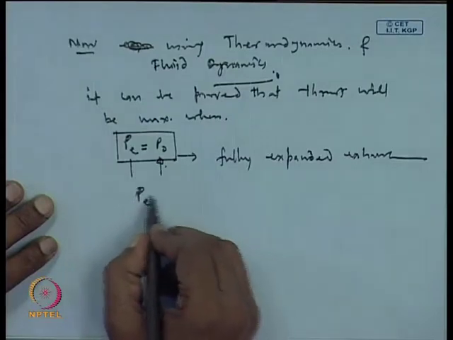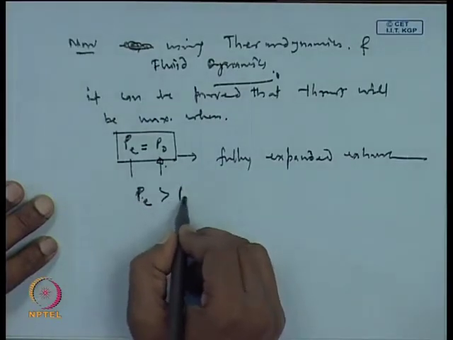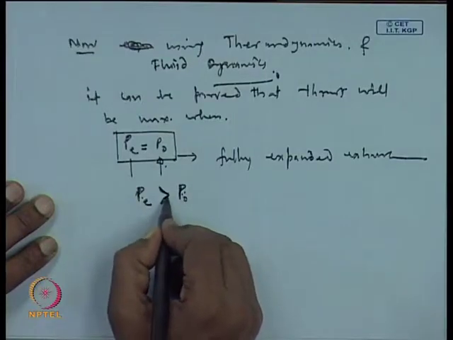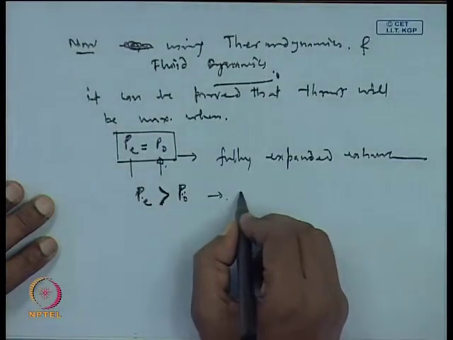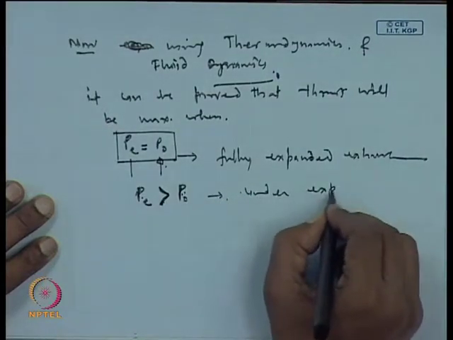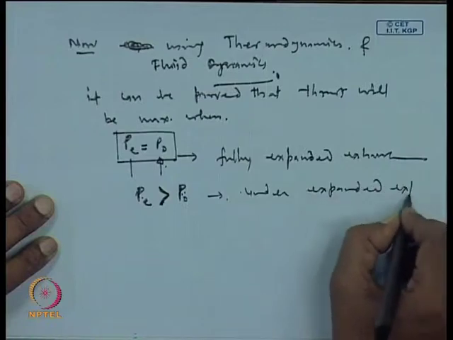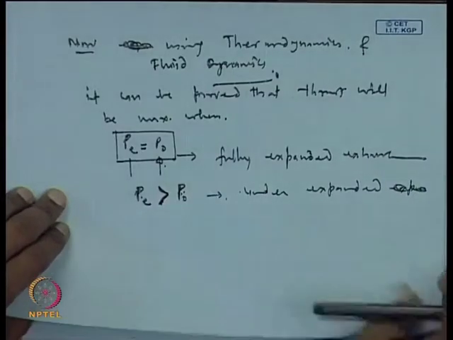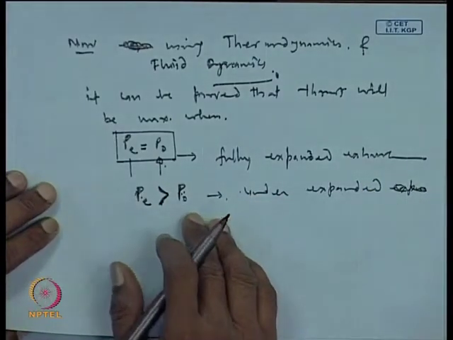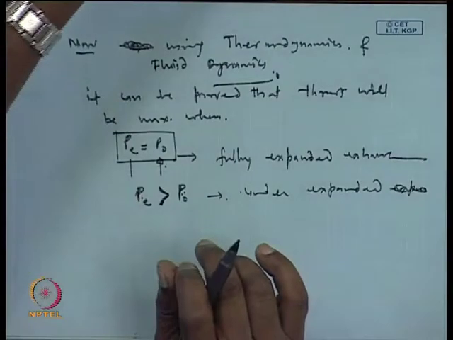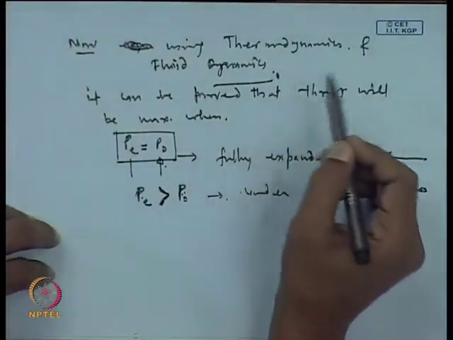If P is greater than P 0, then this becomes your under expanded. So, still it is not fully developed, the flow is not fully developed, simply it implies. So, you get the maximum thrust for the situation where P equal to P naught, and this can be proved using thermodynamics and the fluid dynamics.